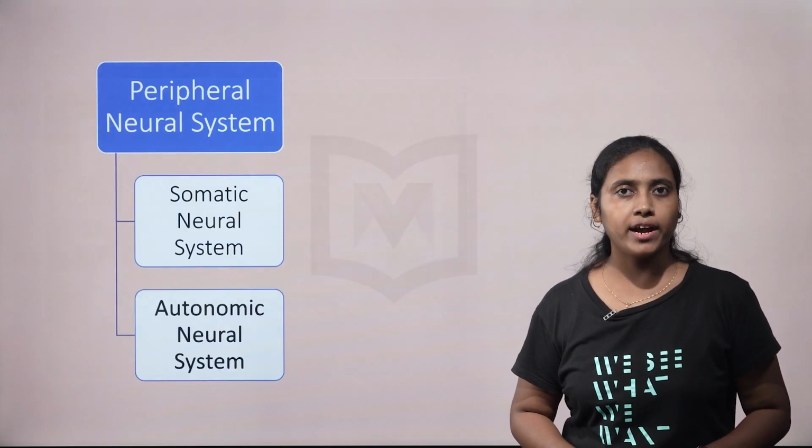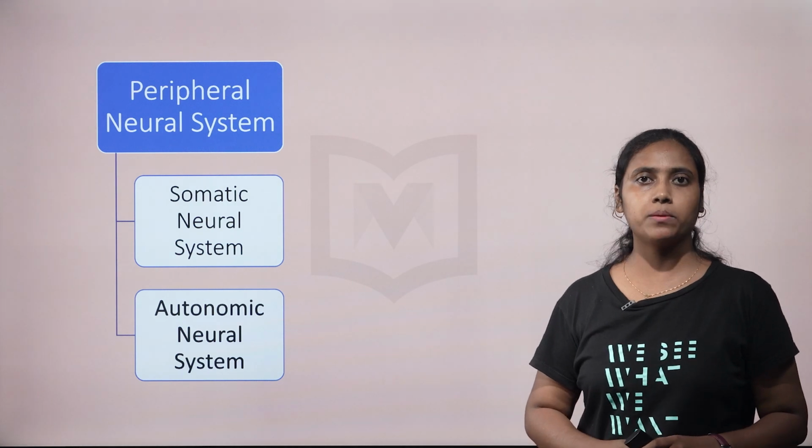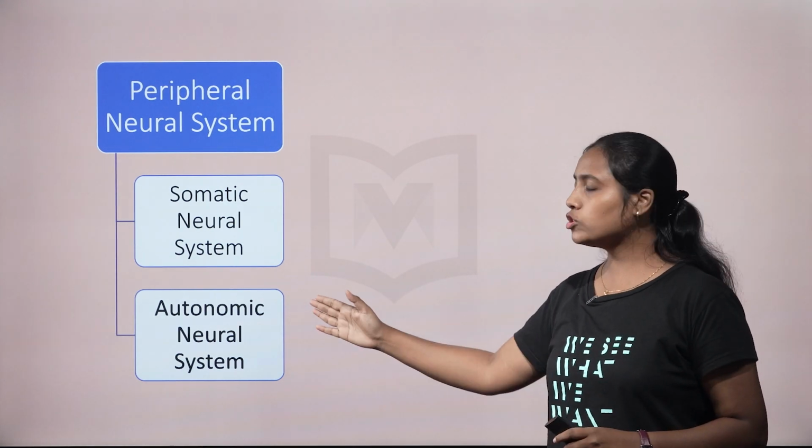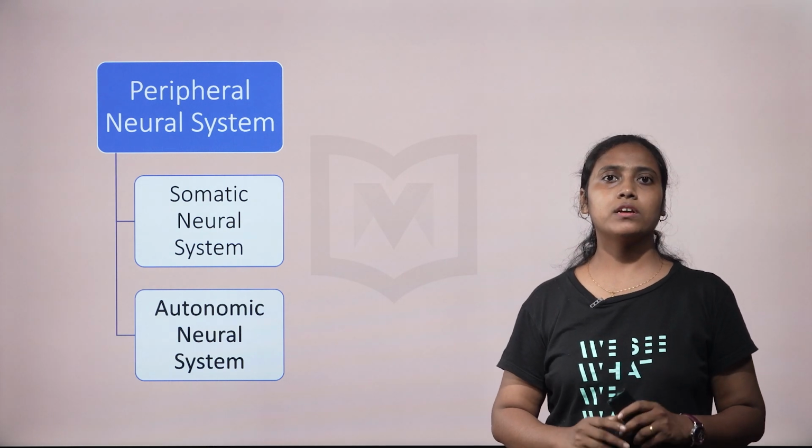We can classify the peripheral neural system as somatic neural system and autonomic neural system. Now, let us see what the somatic neural system does.